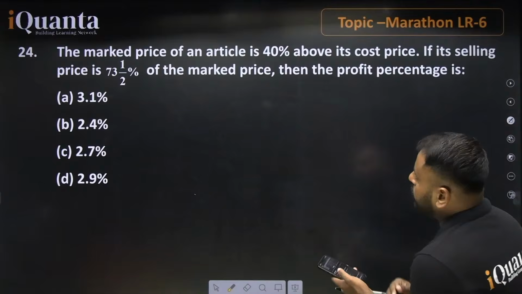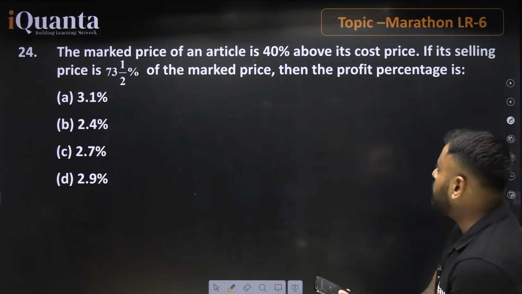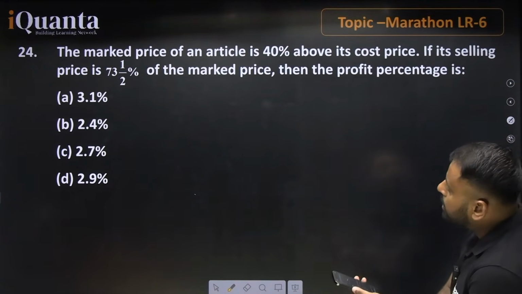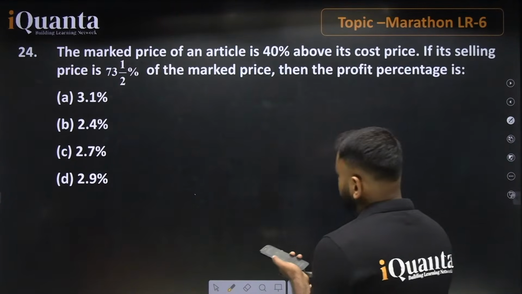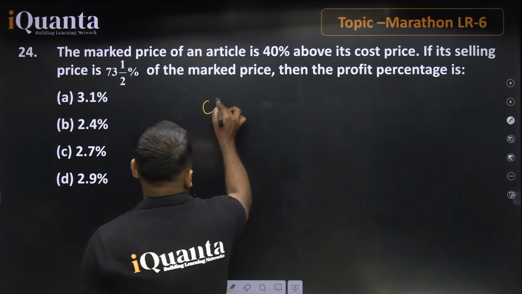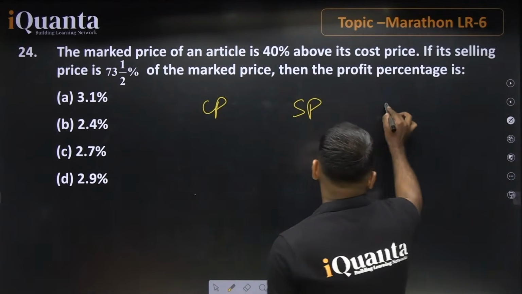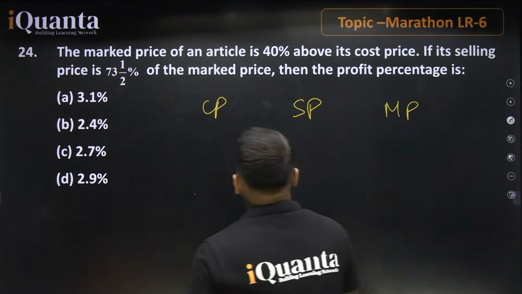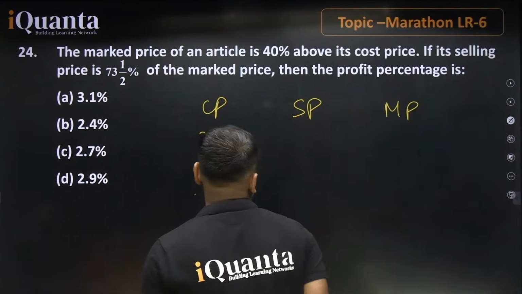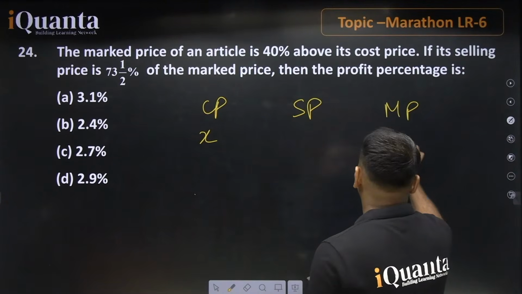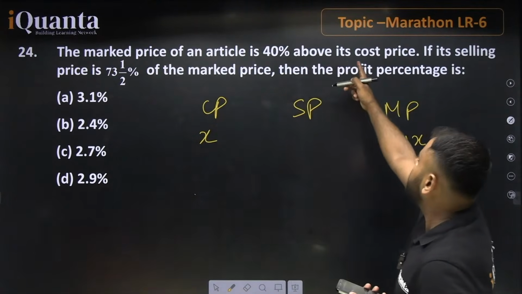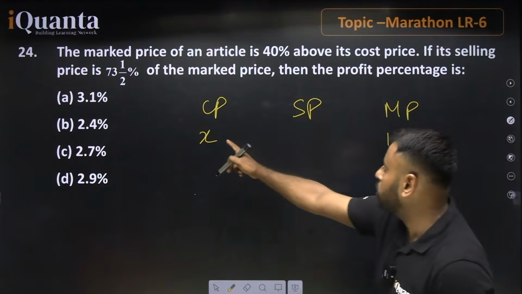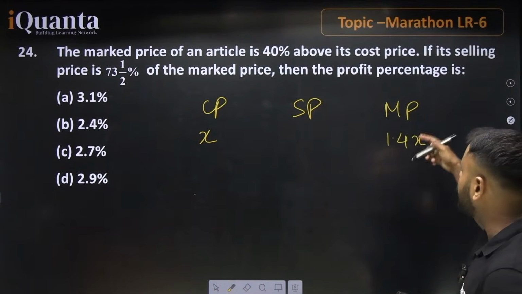Let's talk about another question. The mark price of an article is 40% above its cost price. If its selling price is 73 whole 1/2% of the mark price, then the profit percentage is? Beta, if talking about this portion, here we have CP, here we have SP, here we have MP. Now if this is x, then definitely this value will be 1.4x. Why? Because the mark price of an article is 40% above its cost price. So if cost price is x, then definitely mark price is 1.4x.